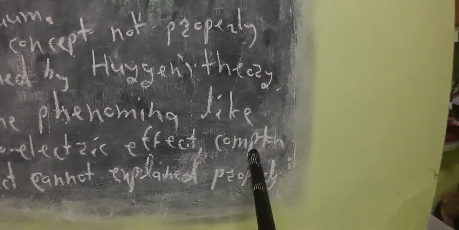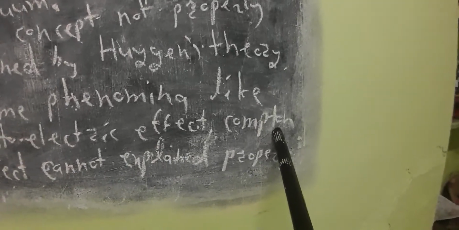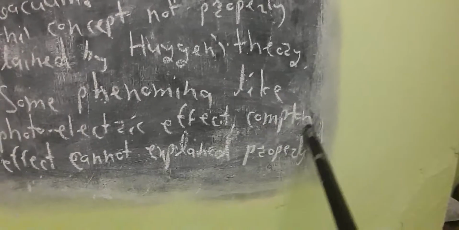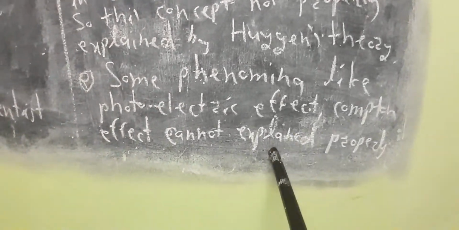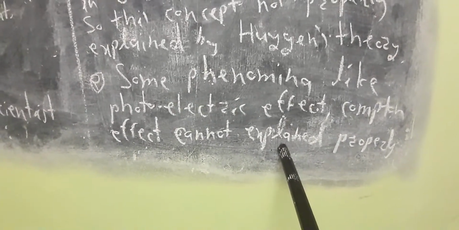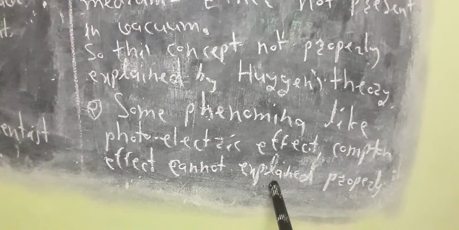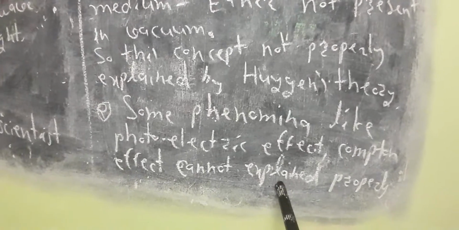Then the concept of the Compton effect. The scientist Compton observed this effect: when light falls on an electron, both electron and light scatter away from each other. This concept is also not properly explained by using wave theory of light. So we can say these are the drawbacks, weak points, limitations of this wave theory of light. Each theory has its own plus points and negative points. In this way, research goes on.